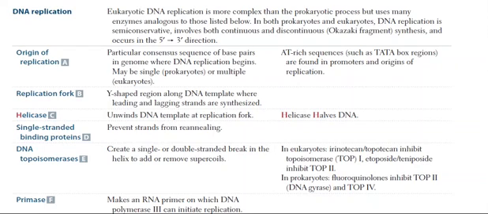Topoisomerase 1 creates a single nick in one of the strands of the double-stranded DNA, and by isomerizing the nucleotides of the DNA strand, it removes the supercoiling. DNA topoisomerase 2 makes two breaks within the two strands of the double-stranded DNA and removes the supercoils by isomerization of the polynucleotide chains. Primase makes an RNA primer on which DNA polymerase III can initiate replication.